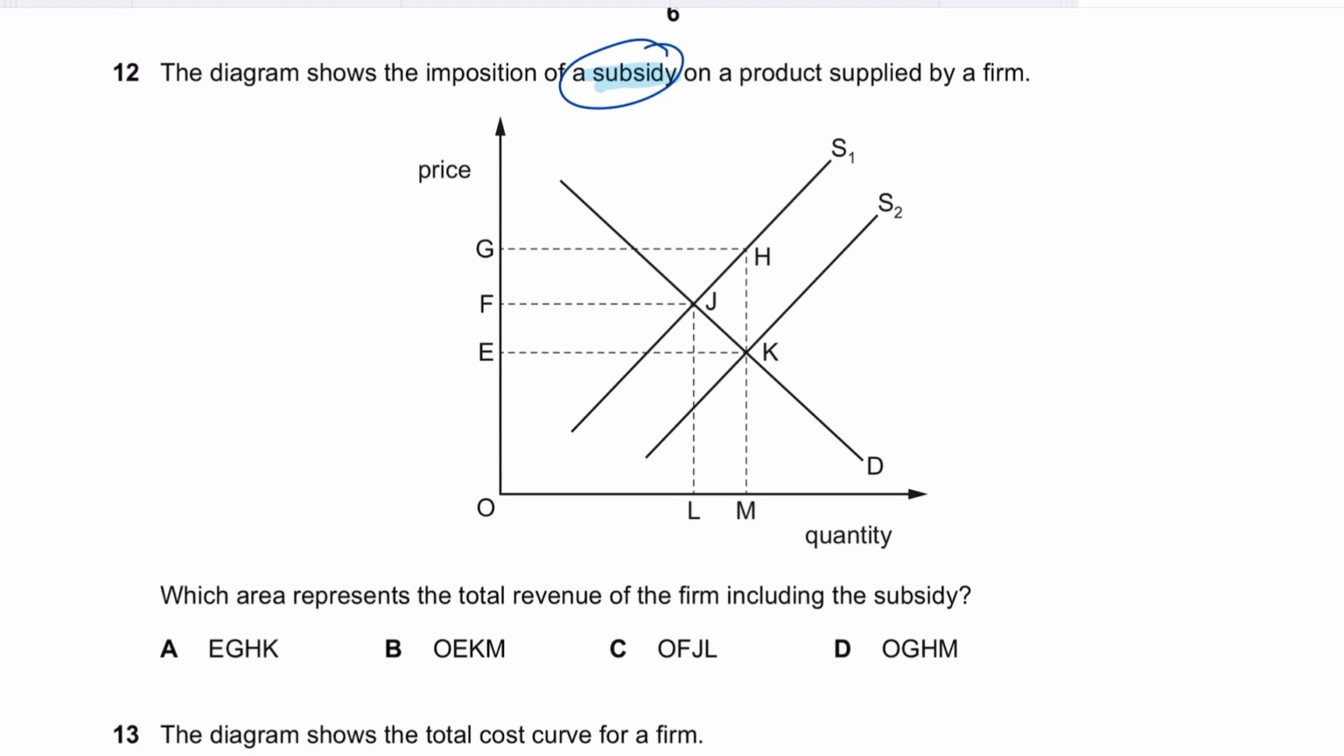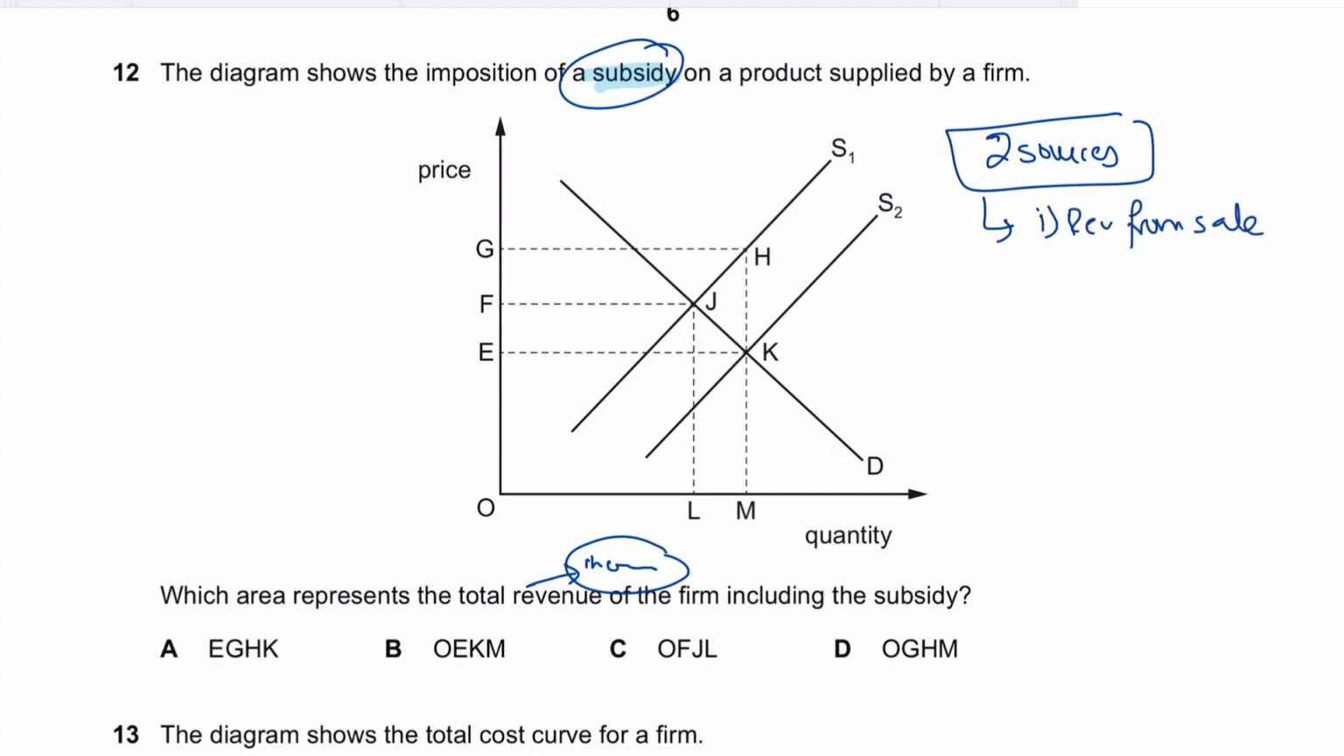This is a good question. It says which area represents total revenue. Total revenue is basically the total income, or the money the firm will receive. Whenever a subsidy is given, there are two sources of revenue for the firm. First is revenue from sales, and that depends on how many units are now sold. Initially OL units were sold because this was the initial equilibrium. Now this is the new equilibrium, so OM units are sold.